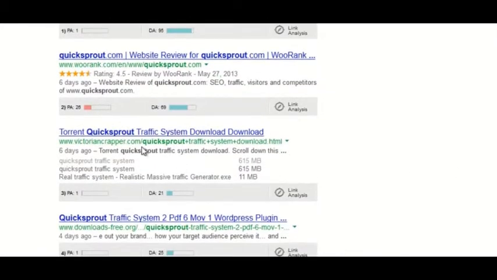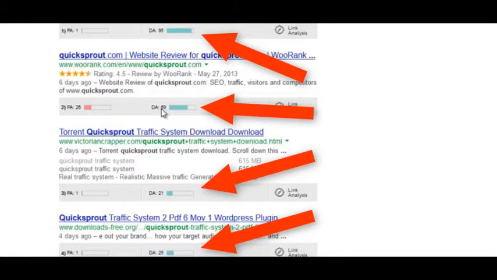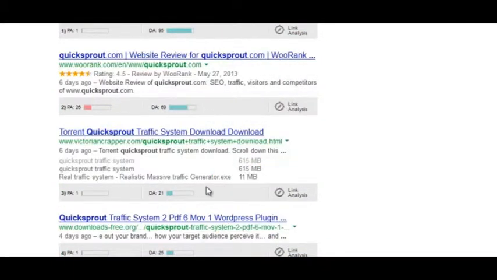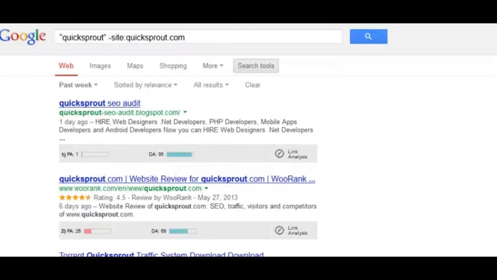You do have to go one by one through them, see if they actually linked, and see if it's worth reaching out. That's why it's great to have this SERP overlay from Moz, because you can see the domain authority of each individual page, of each individual site, and see if it's worth reaching out to them. For example, victoriancrapper.com with a domain authority of 21, probably not worth reaching out to try to get that brand mention.